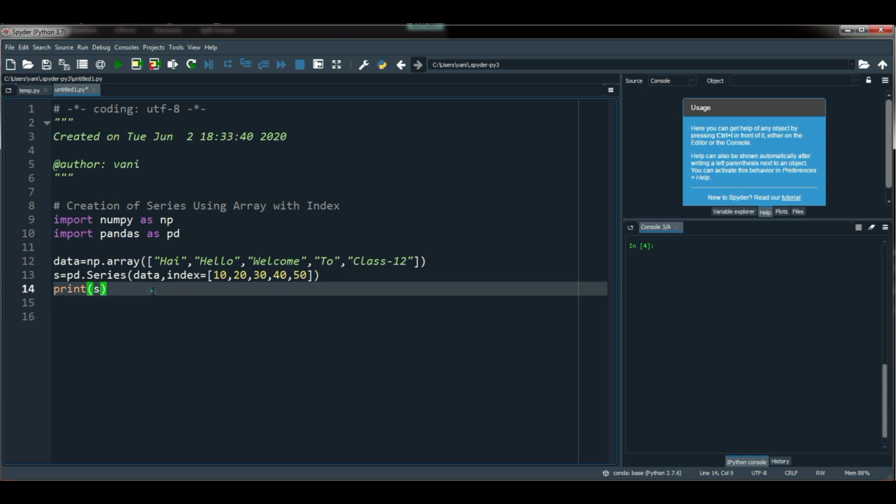Okay. So let's next print series. Let's run the program. Yes, you can observe here my index starts with 10, 20, 30, 40 and 50.